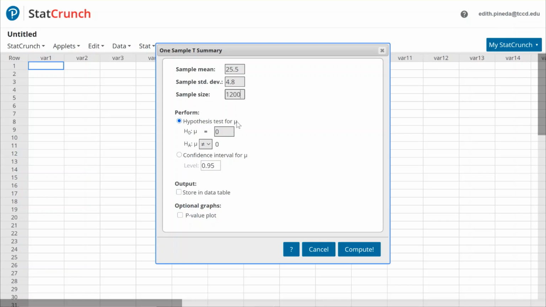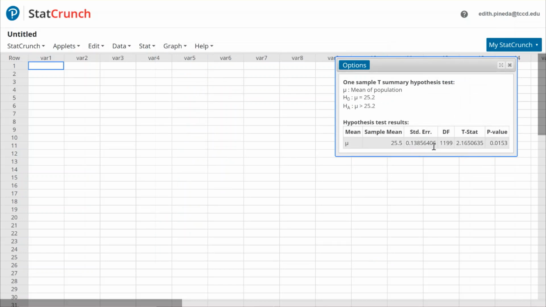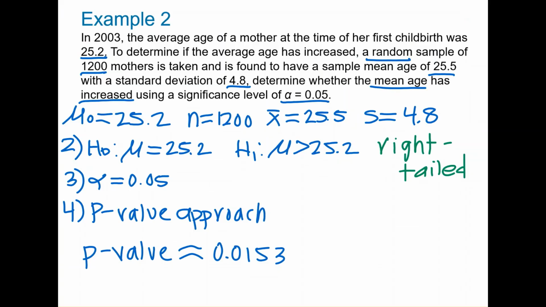We are performing a hypothesis test, so we will select this option here. And we have that mu equals 25.2. And the alternative hypothesis is mu is greater than 25.2. Now let's press compute. And we get the t-statistic here and the p-value here. We get that the p-value is approximately 0.0153.